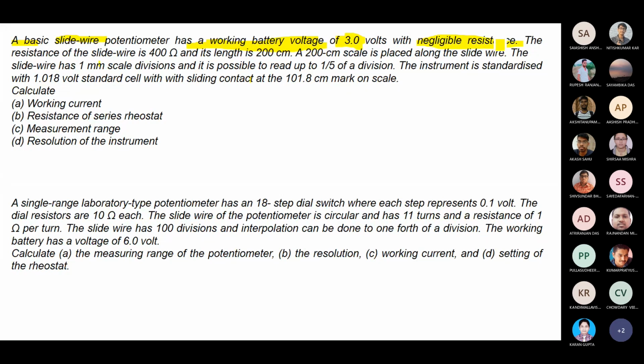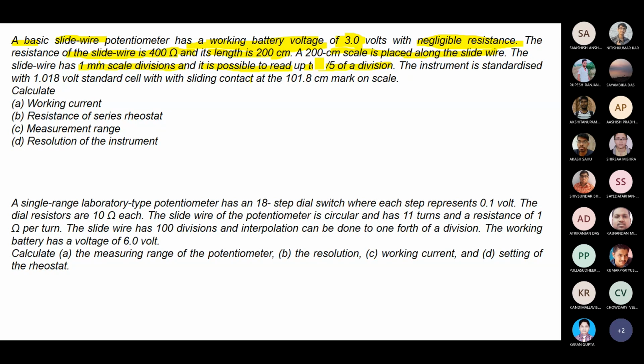Internal resistance is very low. The resistance of the slide wire is 400 ohm and its length is 200 centimeter. Slide wire resistance is given as 400 ohm and length is 200 centimeter, so for 1 centimeter you are considering 2 ohm. A 200 centimeter scale is placed along the slide wire. The slide wire has 1 millimeter scale divisions, and it is possible to read up to 1/5 of a division, meaning we are discussing the resolution.